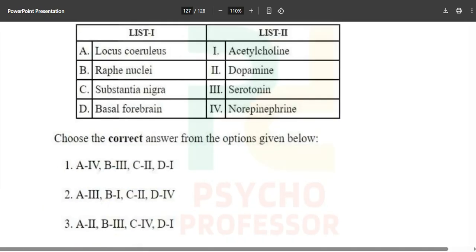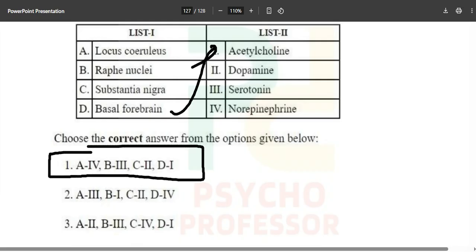Now, moving forward to the next question: locus coeruleus, raphe nuclei, substantia nigra, and basal forebrain. They have given neurotransmitters over here: dopamine, serotonin, norepinephrine, and acetylcholine. From where what is coming out, we are going to mark that, and you have to learn these facts for the upcoming examination. From locus coeruleus, it will be norepinephrine. From the raphe nuclei, serotonin. From the substantia nigra, dopamine, and from the basal forebrain, acetylcholine. So option number one is the correct answer over here.